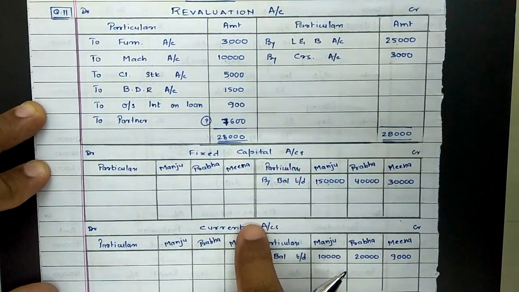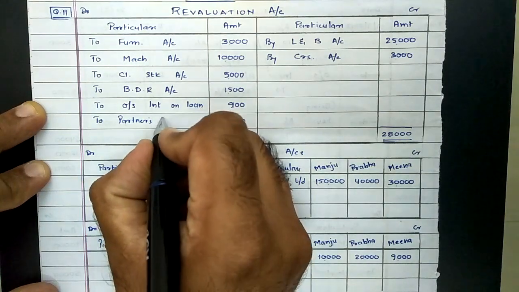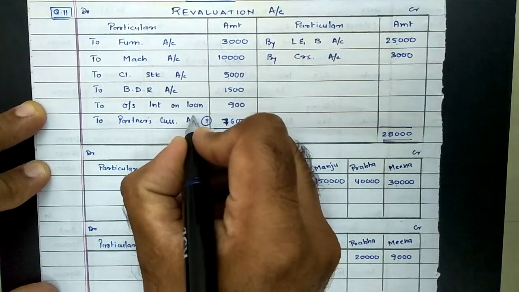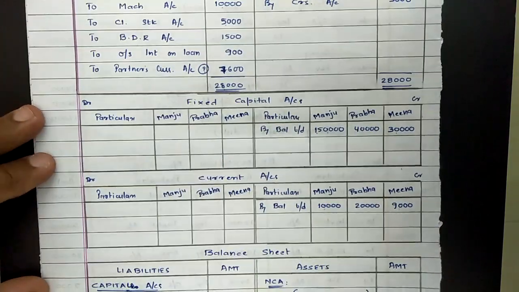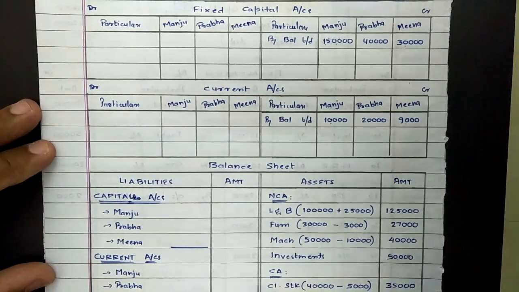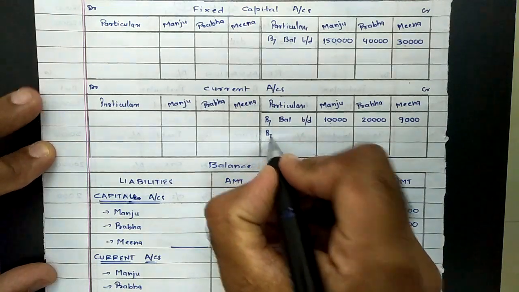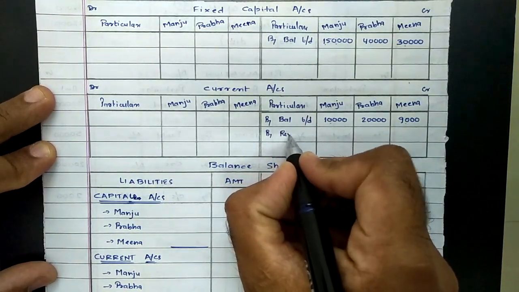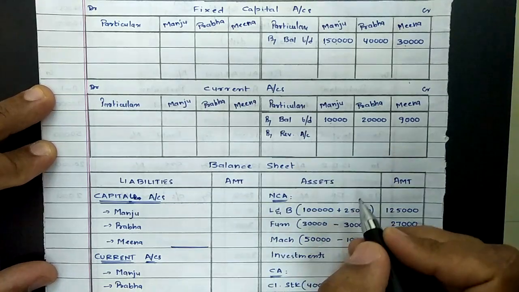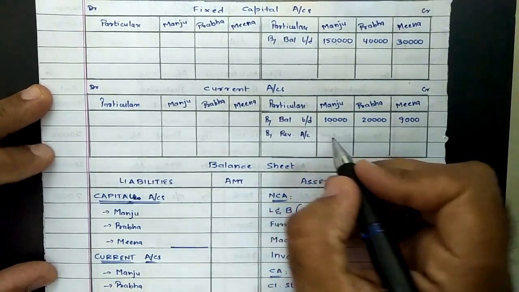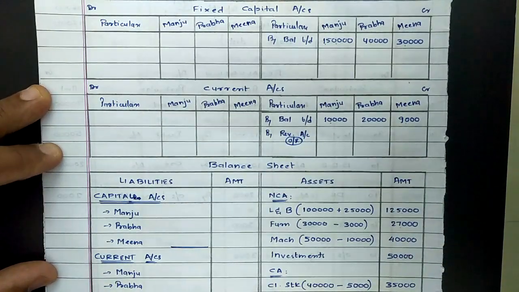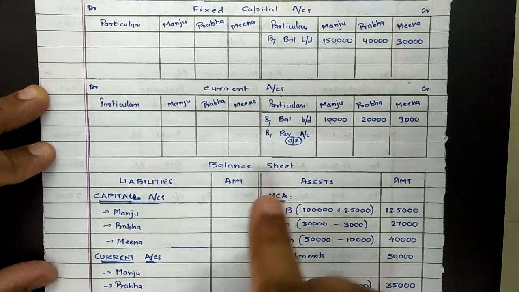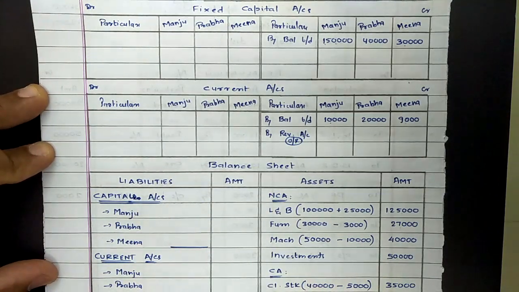In this case, we are dealing with fixed capital method. So profit will be transferred to current account. So we can write to partners current account or to net divisible profit. And the same profit will be distributed among partners in their profit sharing ratio by revaluation account or by net divisible profit. Now profit on revaluation will be distributed among partners in their old profit sharing ratio only, because these assets were created in previous years based on old ratio, so old ratio will be applied for distributing this amount.